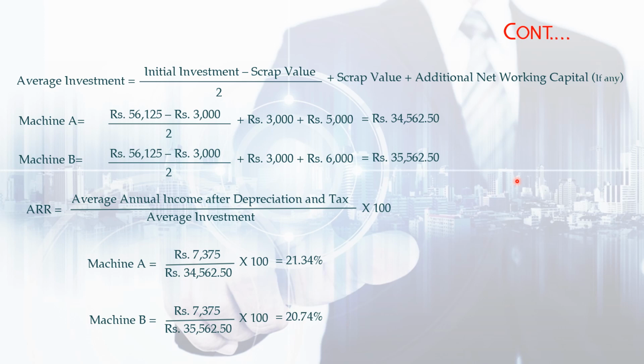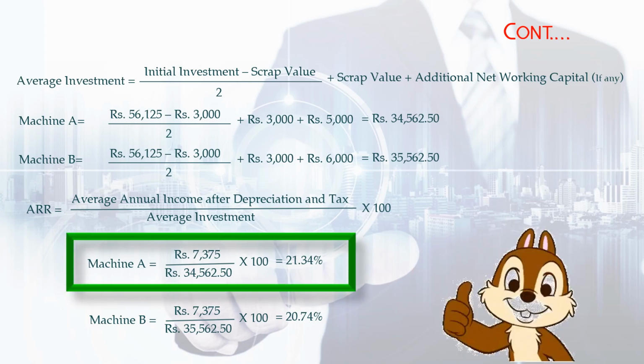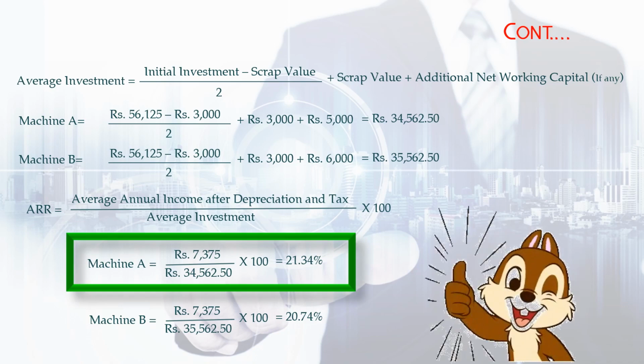Why I am not calculating the original investment method is that we don't find any difference in the two machines if you substitute the values of original investment. The only difference we found is rupees 5,000 and 6,000 of net working capital. So if you want to know the difference between the two machines, only the average investment method will be suitable. That's why I have calculated only the average investment method. From this, we have found that for machine A, we are getting a return of 21.34 percentage. For machine B, we are getting a return of 20.74 percentage. Hence, we can recommend machine A as a good investment.